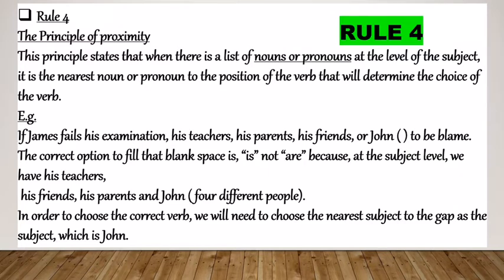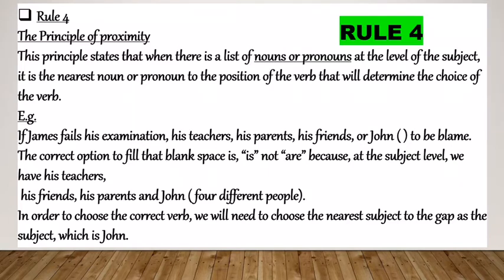Let's see. If James fails his examination, his teachers, his parents, his friends, or John blank to be blamed. The correct option to fill the blank space is is, not are. So the blank is given after John. So if James fails his examination, his teachers, his parents, his friends, or John is to be blamed, because at the subject level we have his teachers, his friends, his parents, and John.